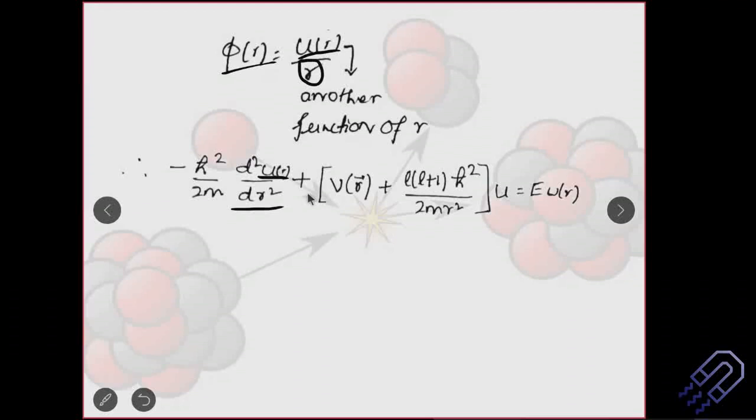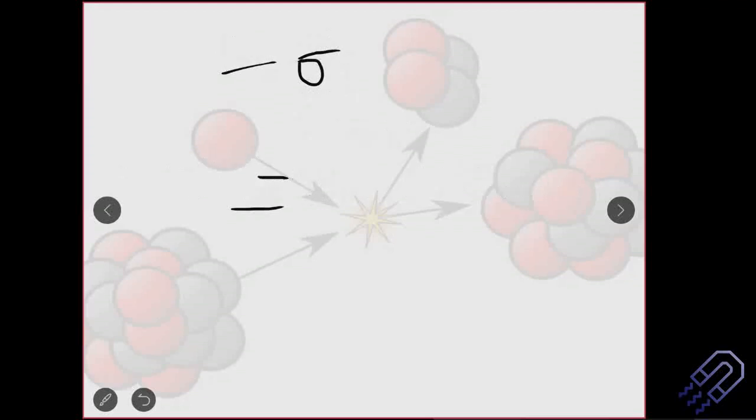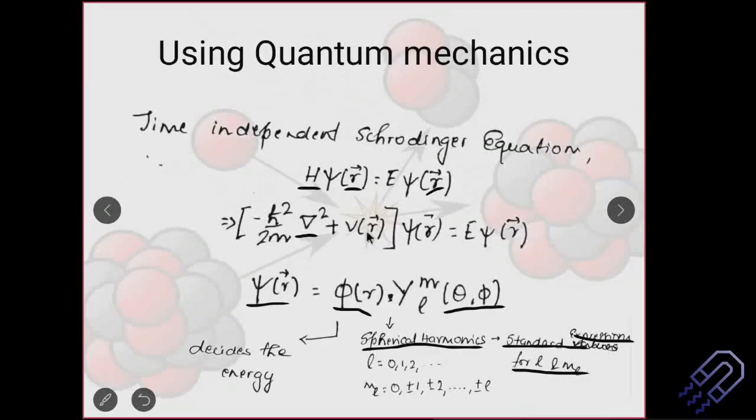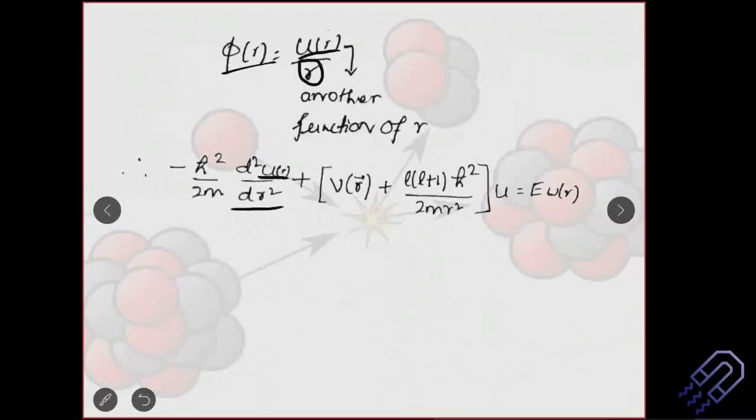Okay, so we have got this plus VR. So plus VR basically comes from here, and then this will be multiplied by psi r, and then of course we are going to include the spherical harmonics. So I'll leave this up to you, but in the exam I suggest that you remember this result. Okay, this is important. So psi is in terms of phi, and phi is in terms of u.